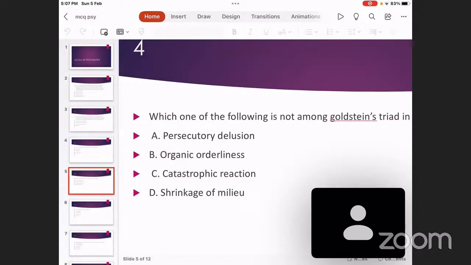Ribot's law of memory regression means things learned in the immediate past are forgotten early, while things learned in the distant past are remembered for a longer period of time. So when you are young, when your brain is completely active, all the three aspects of memory, registration of new information, storage of registered information, and recall of stored information, everything is perfect.